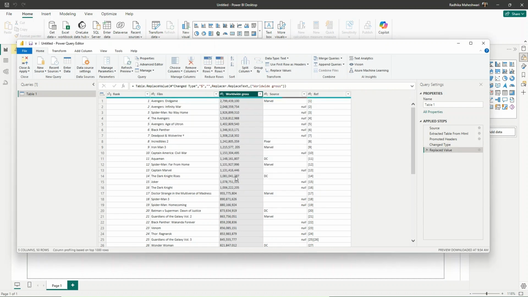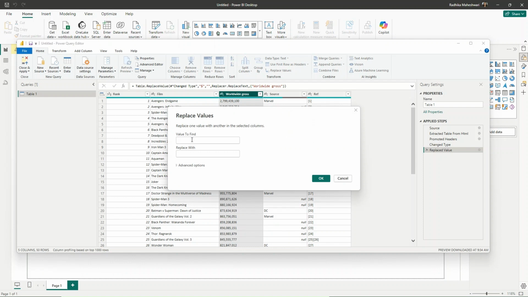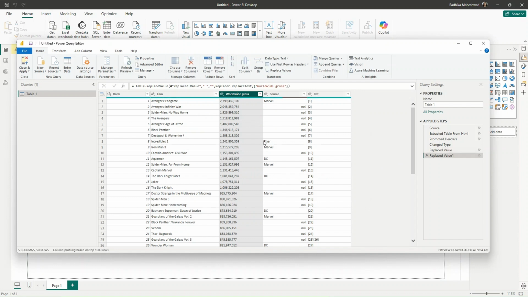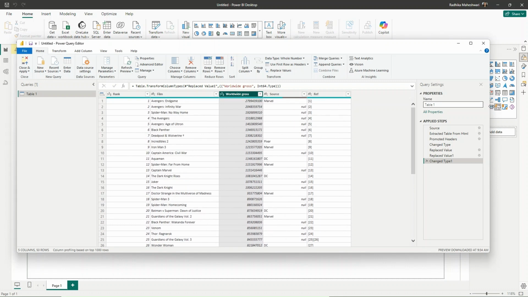When I was preparing this challenge, I found out that there were some blank spaces like here which were causing problems. So I will also replace the blank spaces. So again, right click, go to Replace Values, and I will say a blank space and replace it with an empty string and click on OK. Now that both of these changes are done, I will go here and change it into a whole number. And this operation is successful, and we can see that all the numbers are coming all right. Now I will also change the name of the table to Sales, and we can keep the rest of the things as is, and I will click on Close and Apply.